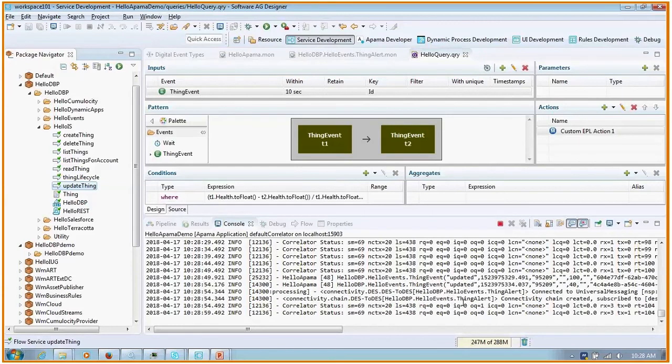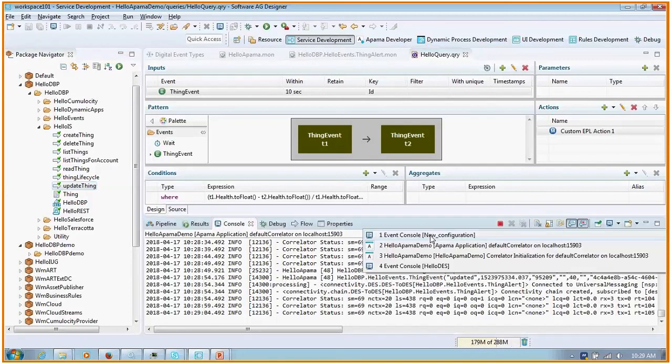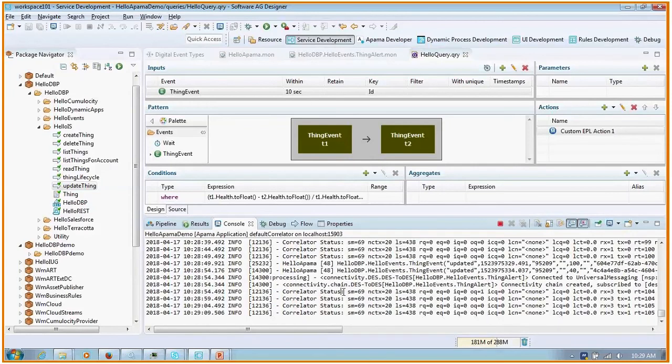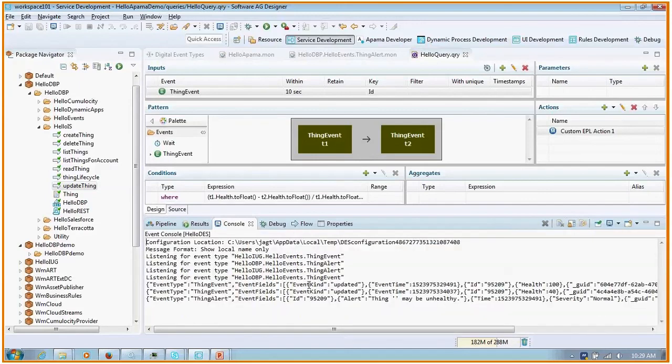Well, actually, I'm not going to stop it. You can see in here that if I switch over to the other console, where's that other console? The event console, this one. Then every 5 seconds it switches back, so it's hard to tell. But there is an alert over there on this one. You can see it right there, thing alert. So it actually gets there, and then this is going to switch back.